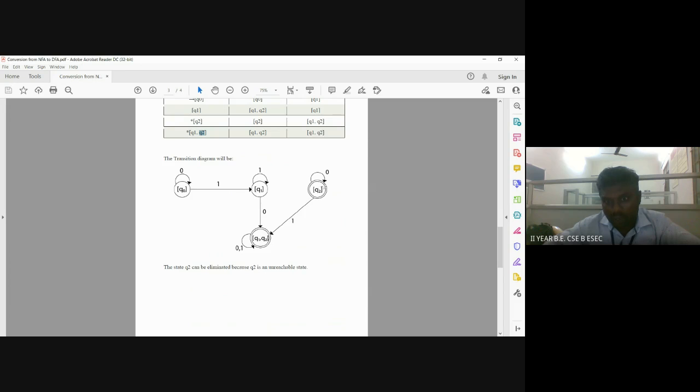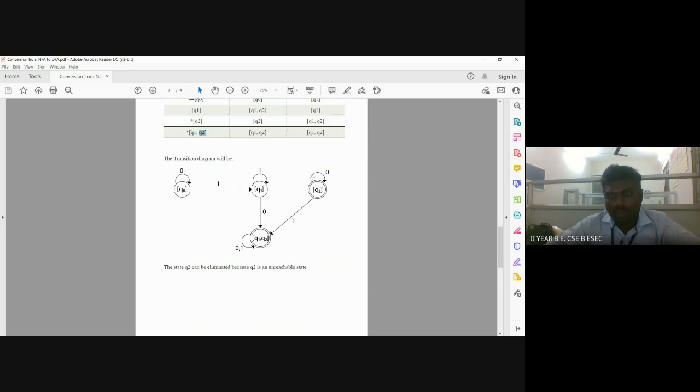From Q2, reading input symbol 1 goes to Q1, Q2, but from Q0 there is no possibility to visit Q2.